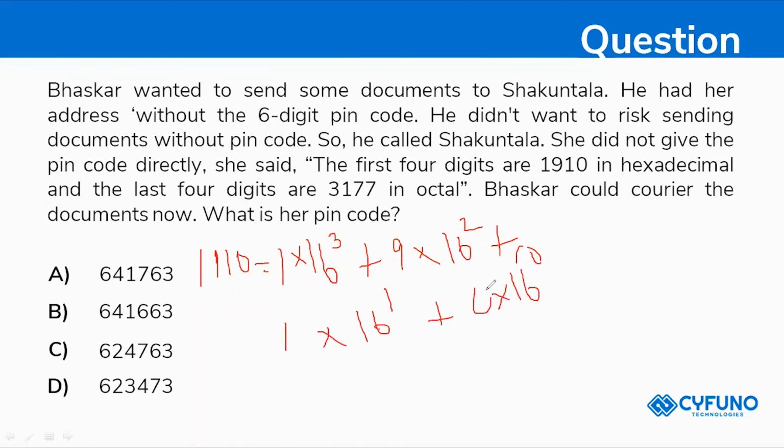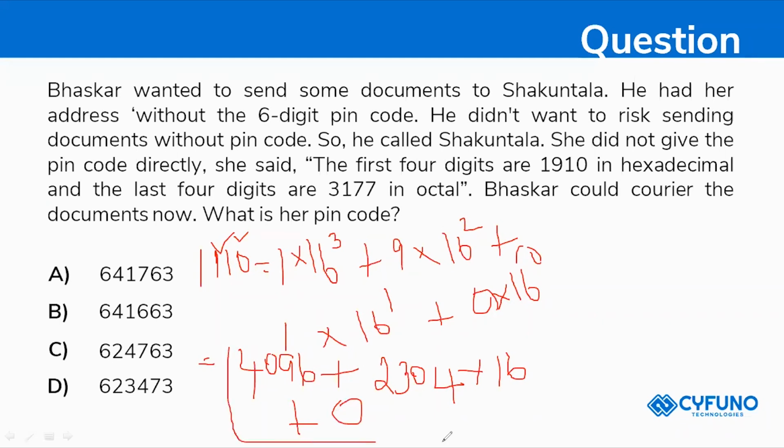So starting from the power value, we need to calculate each and everything. So 1 into 16 power 3 will be 4096. And 9 into 16 power 2 will be 2304. And plus 1 into 16 power 1 will be 16, plus 0 into 16 power 0 will be 0.